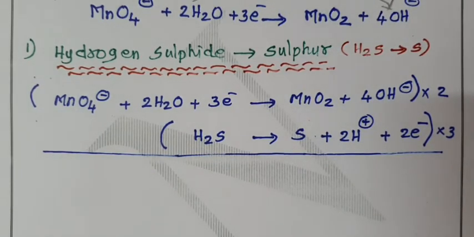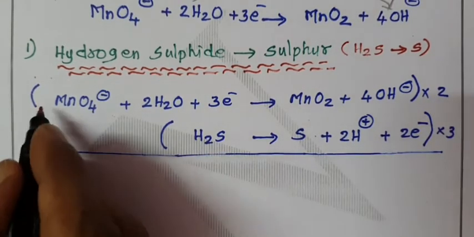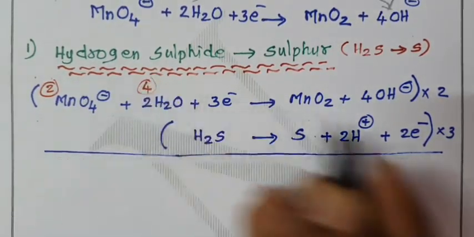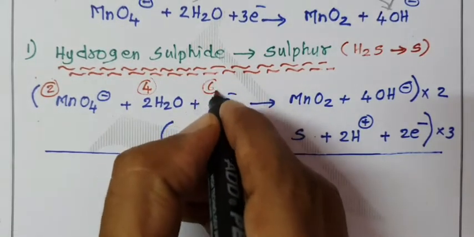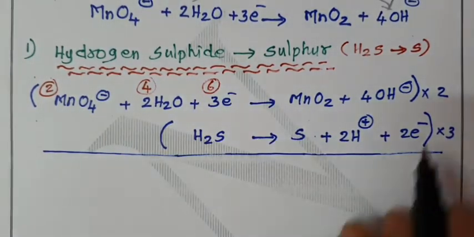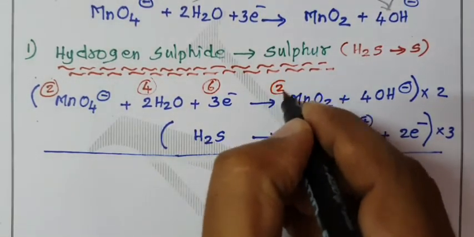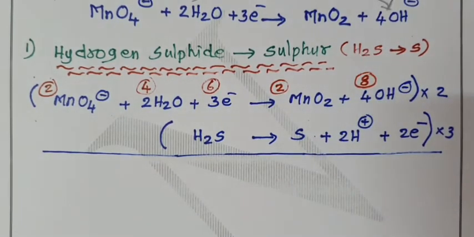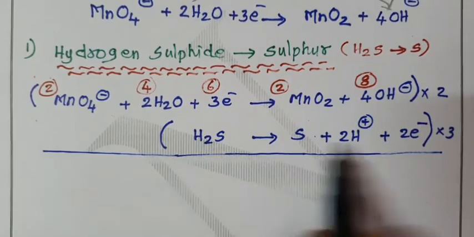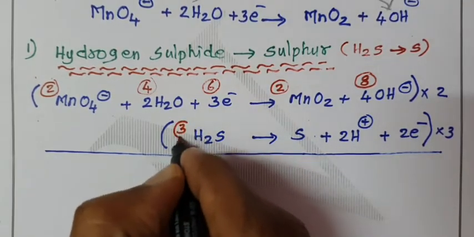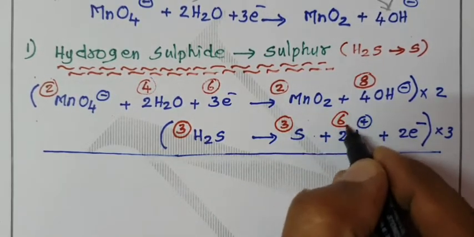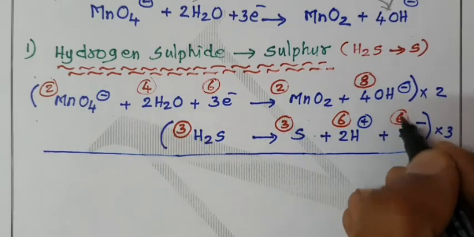If you multiply the first equation by 2: 2 into 1 equals 2, 2 into 2 is 4, 2 into 3 is 6, 2 into 3 is 6, 2 into 1 equals 2, 2 into 4 is 8. First equation is completely multiplied by 2. Second equation is completely multiplied by 3: 3H2S, 3 sulfur, 3 into 2 is 6H plus, 3 into 2 is 6 electrons.